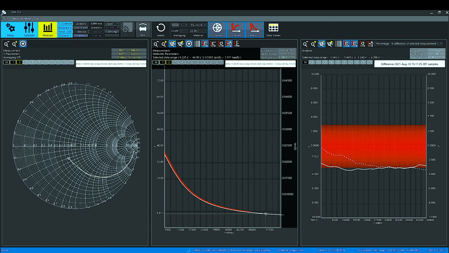If I compare the measurement data with the target data measured with DAC in very large container, I am within